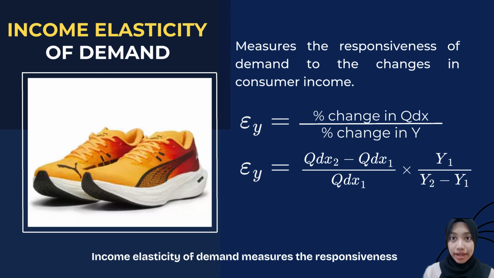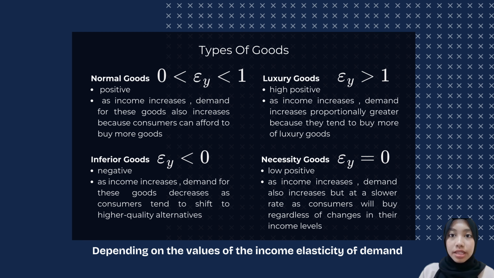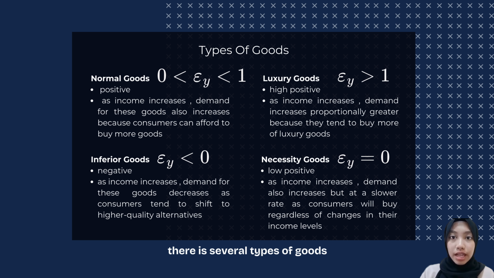Income elasticity of demand measures the responsiveness of demand to the changes in consumer income. The formula for calculating income elasticity is percentage change in quantity demand for good X divided by percentage change in Y as income. And the other formula for income elasticity is quantity demand for good X2 minus quantity demand for good X1 divided by quantity demand for good X1, times Y1 as income divided by Y2 as income minus Y1 as income. Depending on the values of the income elasticity of demand, there are several types of goods.